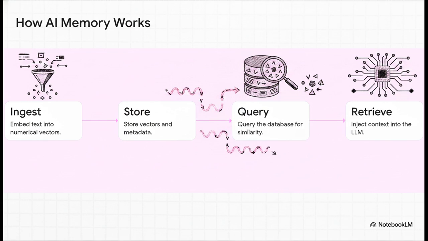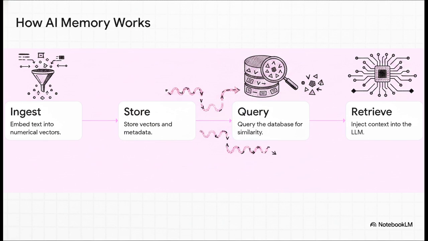Okay, let's dive into this process, because the engineering behind it is just brilliant. AI doesn't remember things the way you or I do. It uses vector databases. Don't think of this like a traditional alphabetical search, but rather as a massive semantic filing cabinet based entirely on concepts. Step 1, we ingest and embed text, like a user's preference or a past action, into numerical vectors. We map its underlying semantic meaning.